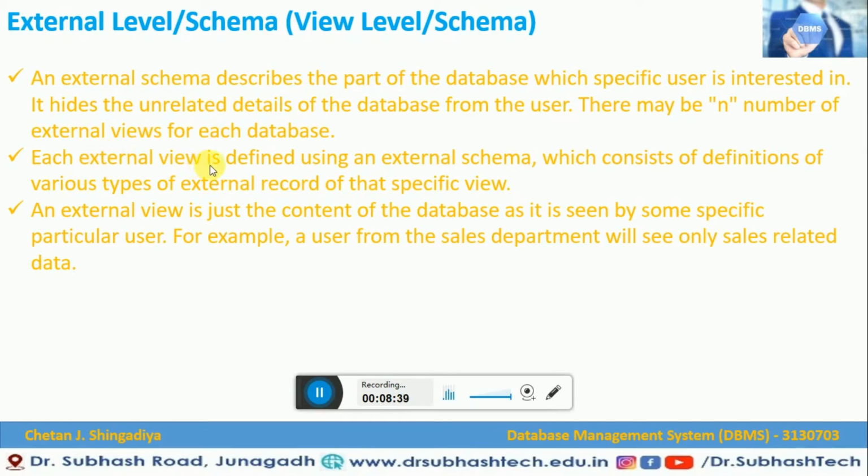Each external view is defined using an external schema, which consists of definitions of various types of external records of that specific view. An external view is just the content of the database as it is seen by some particular user. For example, a user from the sales department will only see the sales related data. So this is what an external level schema, or view level or view schema, of the data abstraction is.